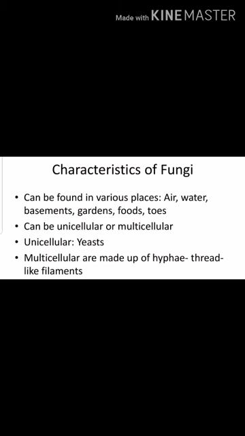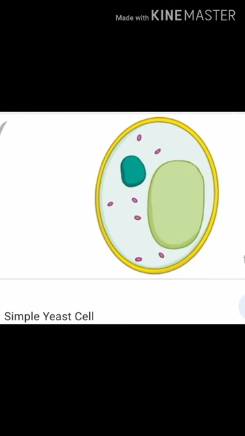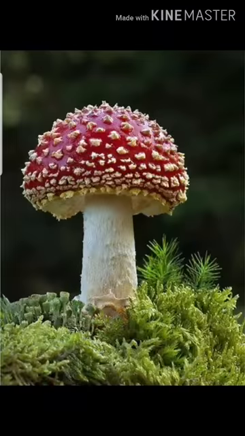Fungi can be both unicellular or multicellular. Remember, bacteria are only unicellular, but fungi could be unicellular and multicellular as well. Some fungi fall under the category of unicellular and some fungi are considered as multicellular. Unicellular fungi is yeast, which is mostly used in the bakery products like cake, pastries, pizza dough, etc. And multicellular fungi example is mushroom.